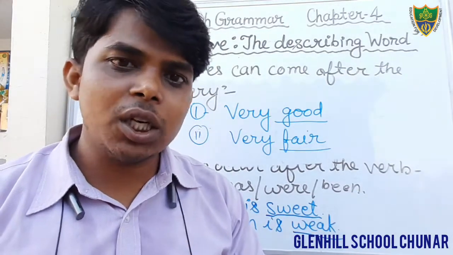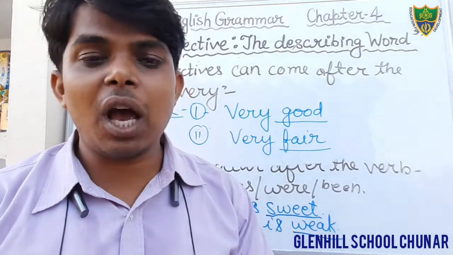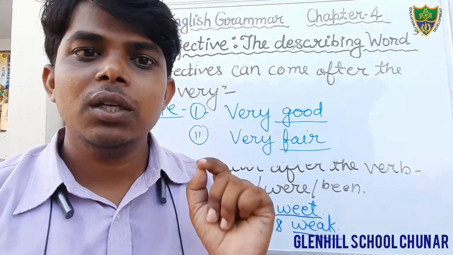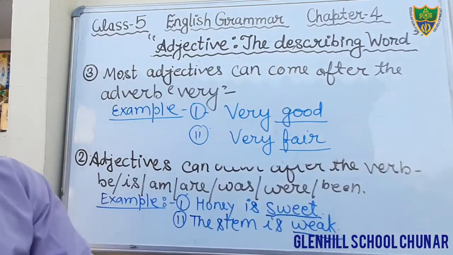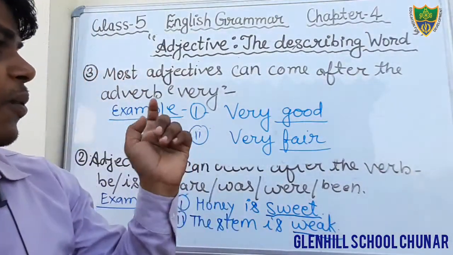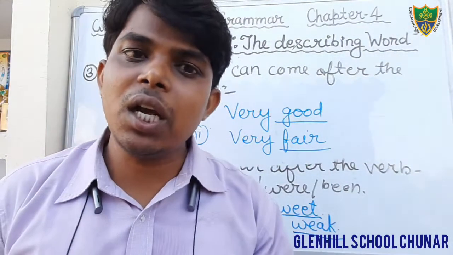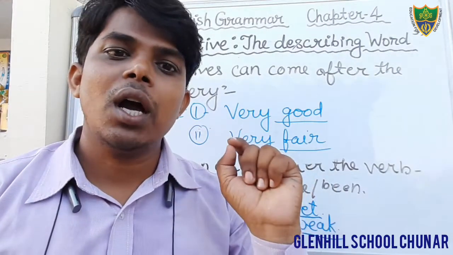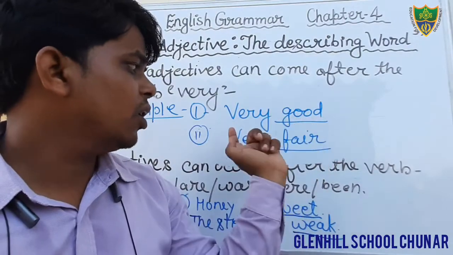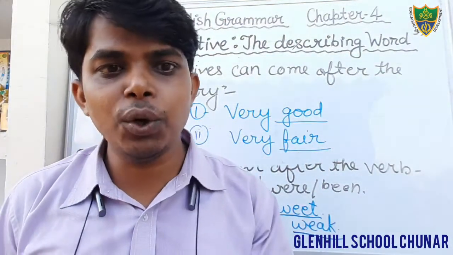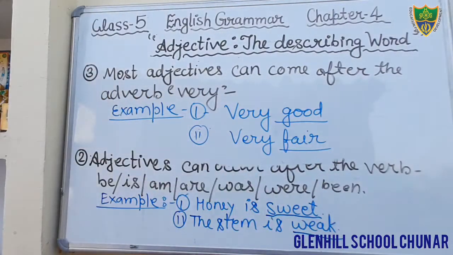In the second feature we have seen it generally comes after the verb be: is, am, are, was, were and will. And in the third feature we have seen that it generally occurs after the adverb. For example, very good, very fair, very nice, very beautiful. These are the features of an adjective. You should keep all these things in your mind.